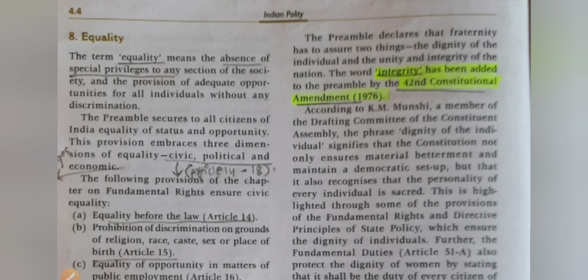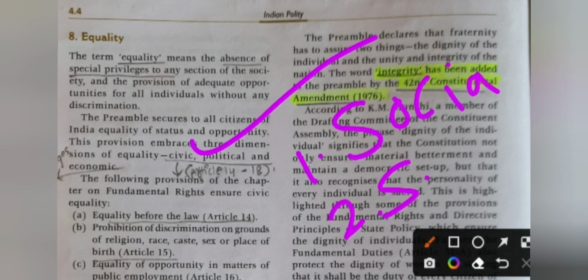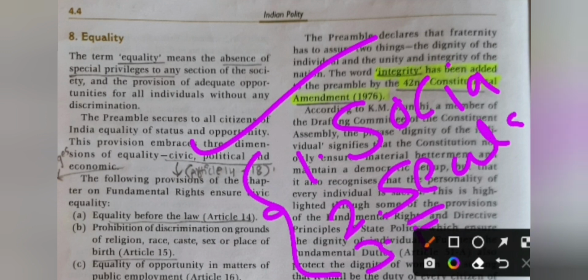The preamble declares fraternity has to assure two things. It is the dignity of the individual and the unity and integrity of the nation. The word integrity has been added to our preamble by the 42nd Constitution Amendment Act 1976. What are added? Number 1, it is socialist, number 2 it is secular, and third one it is integrity. These three words were added to our Indian Constitution by the 42nd Constitutional Amendment Act 1976.